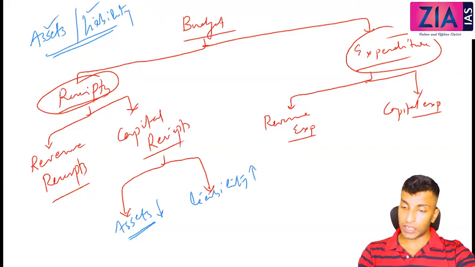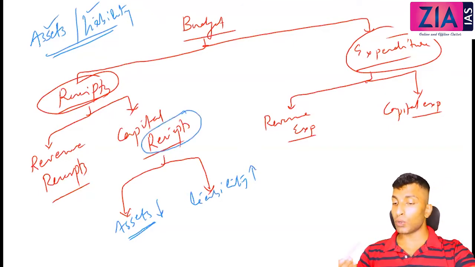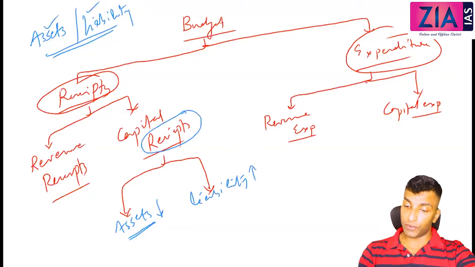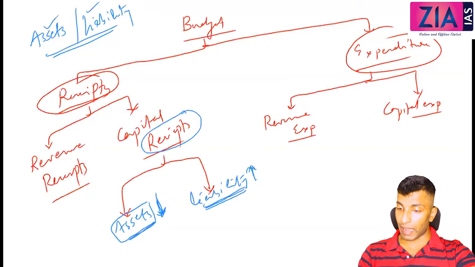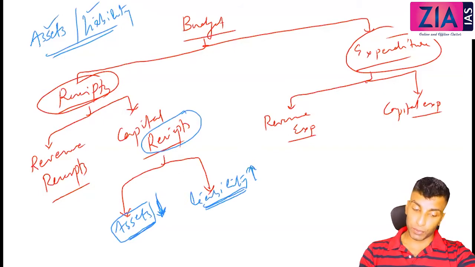See, receipts means you are getting money. Now see the sources from which government can get money. First, government can sell its resources. So selling means assets are reducing, okay? Or government can borrow. When you borrow, liability is increasing. So those are two ways in which you can understand capital receipts. Asset will reduce, liability will increase. Now think from this perspective.